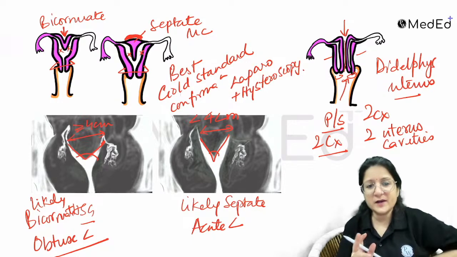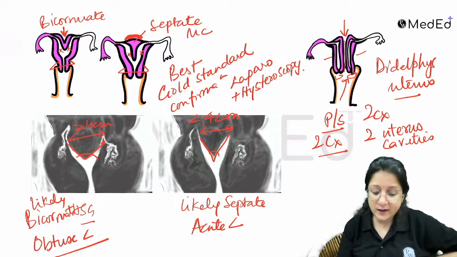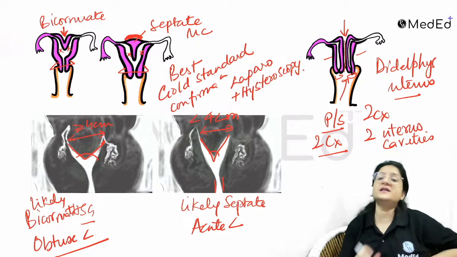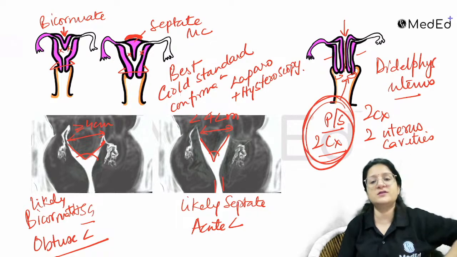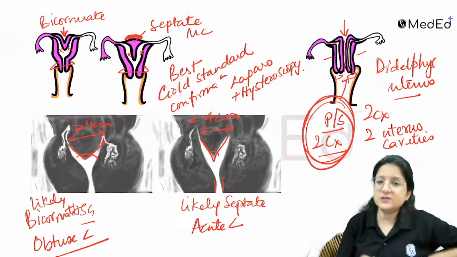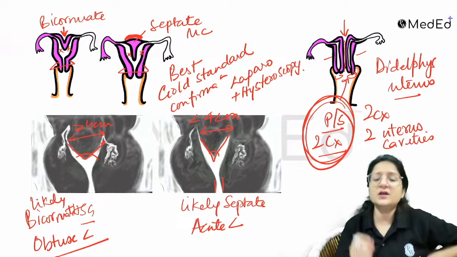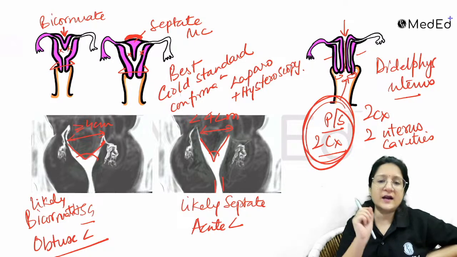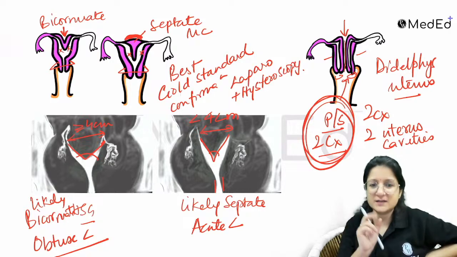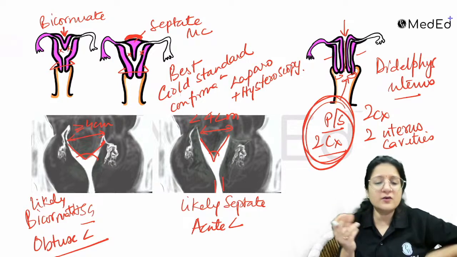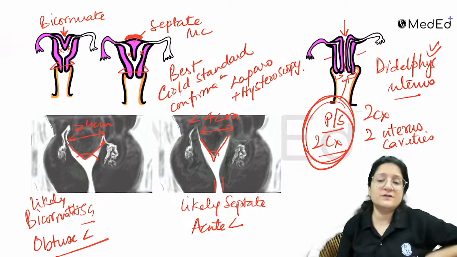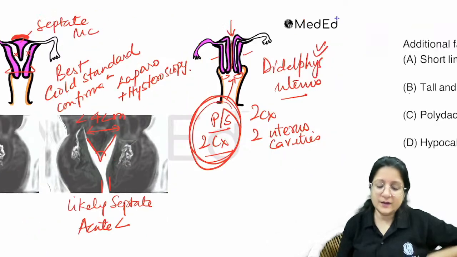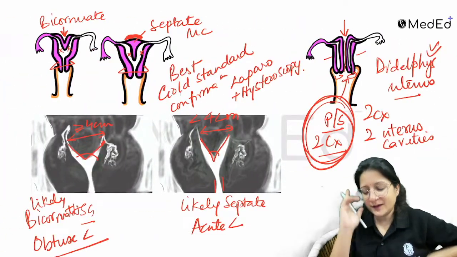In an HSG image, maybe there are two cannulas. Maybe there are two HSG cannulas, shadows of two HSG cannulas that you can see. That will help you make the diagnosis. Two cervix, focus on that, two cervix, right? So they can give you this information that on per speculum examination there are two cervixes, or on an HSG film you can see shadows of the cannulas. If there are two shadows of the cannula, that means there are two cervixes. Then your diagnosis is didelphys. So please remember, very, very important.